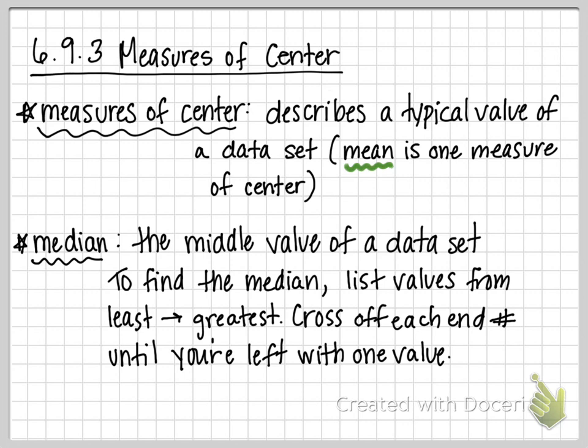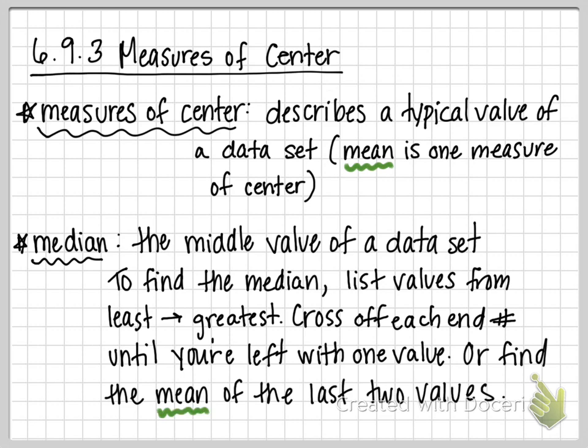And then also, if there's two, don't you add them? If there's two, so if you have an even number and you're crossing off greatest, least, and you end up with two in the middle, you find the average or the mean of those two numbers that are left. Add and divide by 2, right? We'll do some examples. Or find the mean of the last two values, like we talked about yesterday.